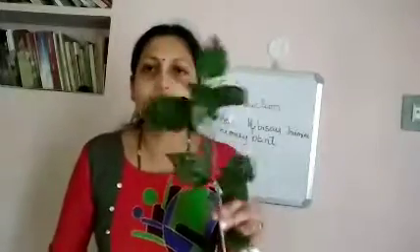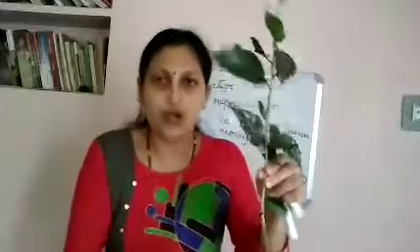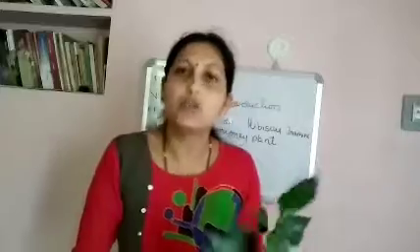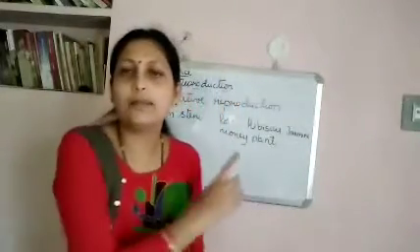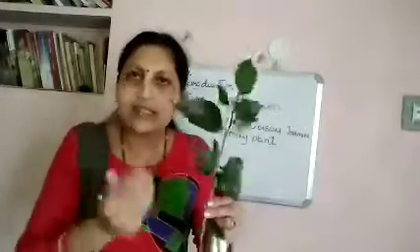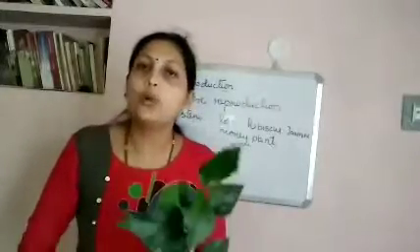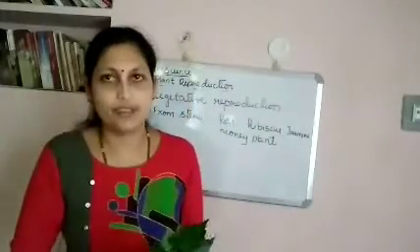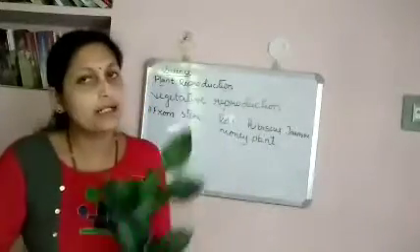For example, this is a hibiscus stem. If you put this in a soil, it grows into a new plant. In the same way, rose also. You do not grow these plants from seeds, isn't it? These plants do not form any seeds. So when you cut the stem portion of such plants and put them in a soil, they grow into a new plant. So we obtain new plants of these plants by stem cutting.